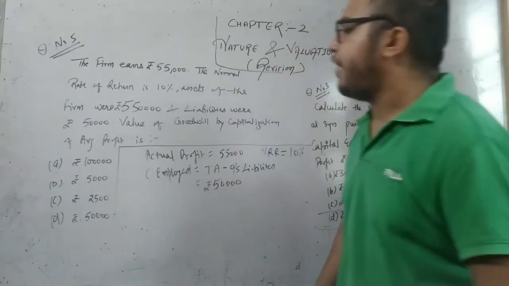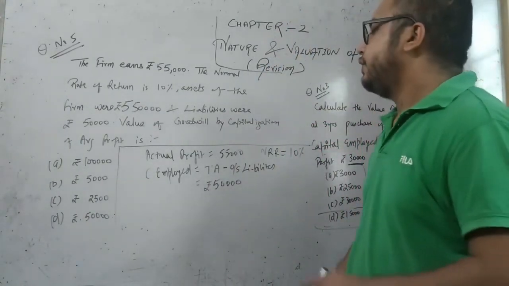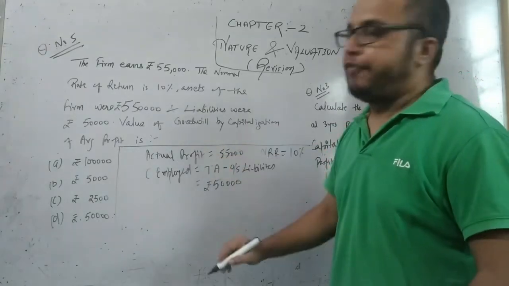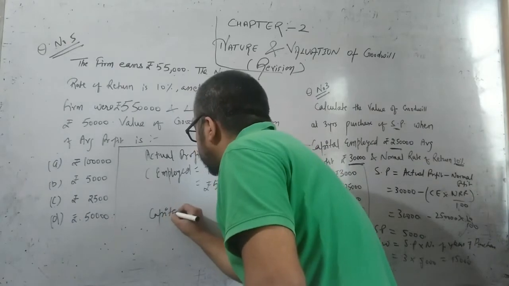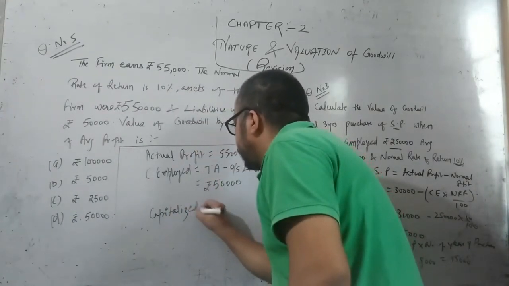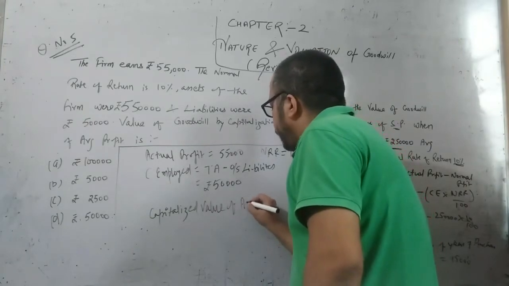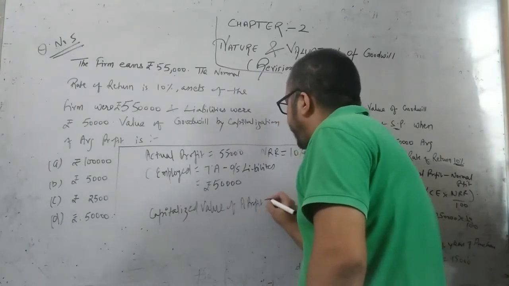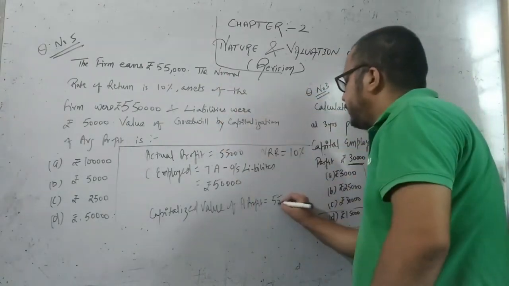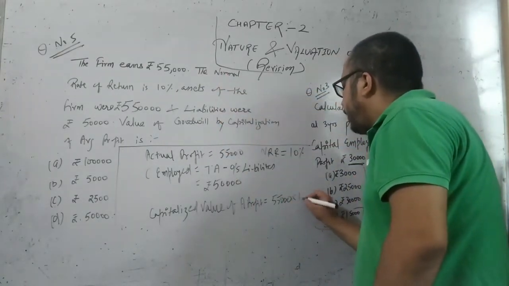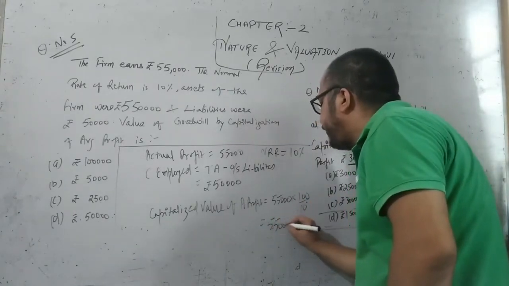Once you get the value of capital employed, your next step is to compute the capitalized value of average profit or actual profit. So capitalized value of actual profit equal to 55,000 into 100 divided by normal rate of return, which is equivalent to 5,50,000.